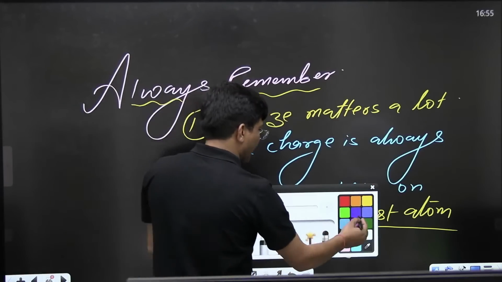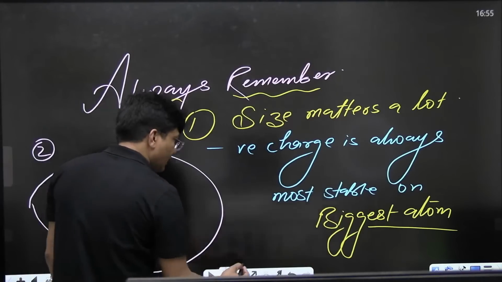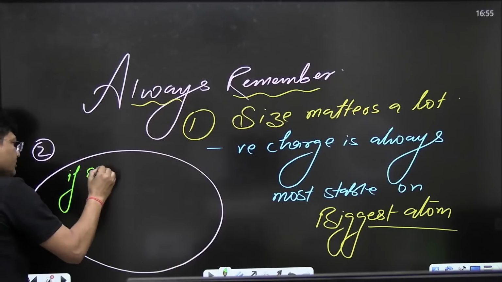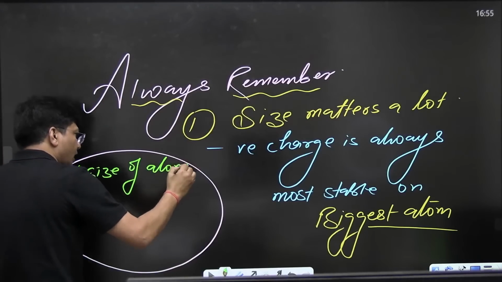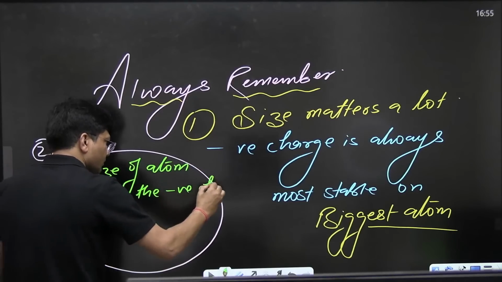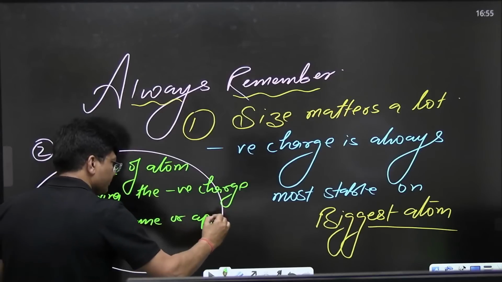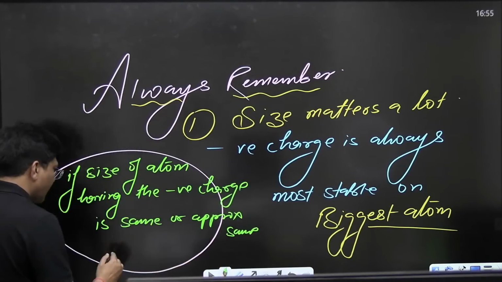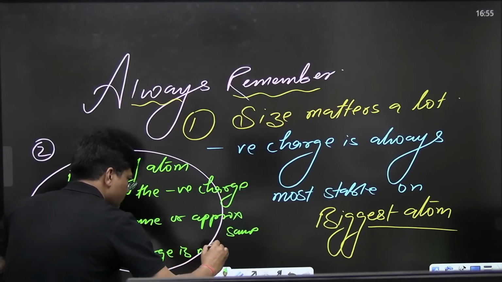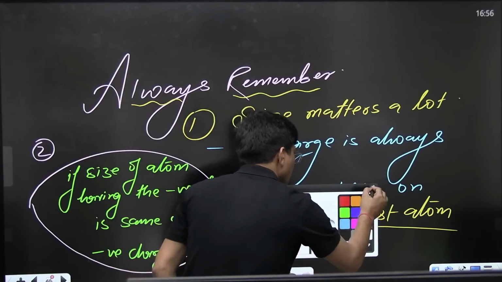If size is same or approximately same, on the second preference, if the size of the atom bearing the negative charge is same or approximately same, then negative charge is most stable on the most electronegative atom.